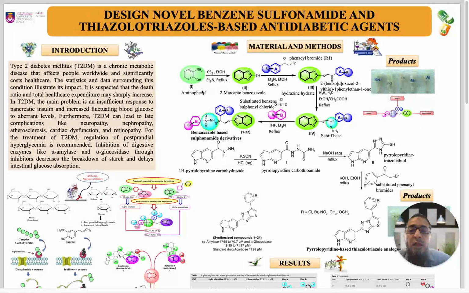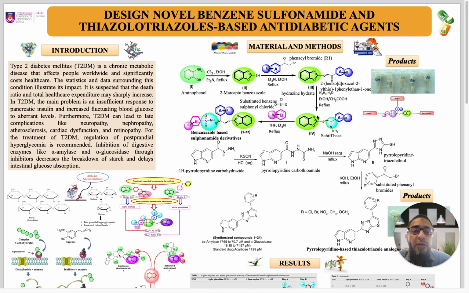The first series synthesis started from the starting material aminophenol, which reacted with carbon disulfide to form this mercaptobenzazole, which reacts with different substituents of phenylacyl bromide and leads to the synthesis of intermediate 3.